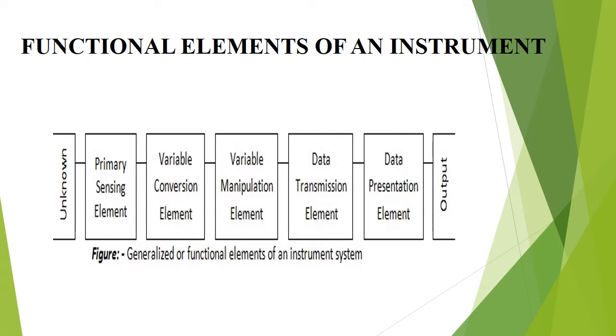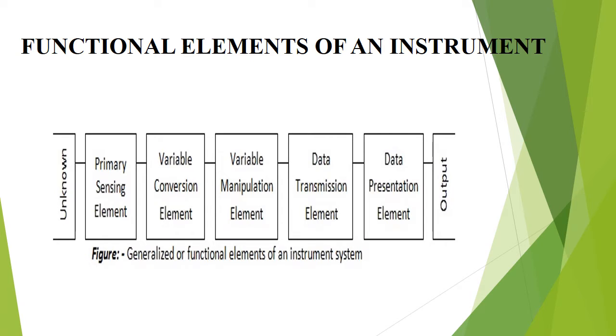Variable conversion element. The output of the primary sensing element may be an electrical signal of any form. It may be a voltage, a frequency or some other electrical parameter. For the measurement instrument to perform the desired function, it may be necessary to convert the output to some other suitable form. Variable manipulation element.